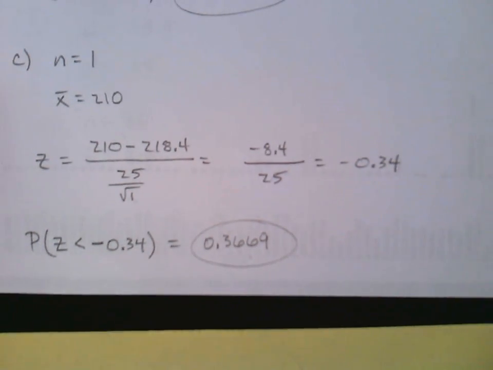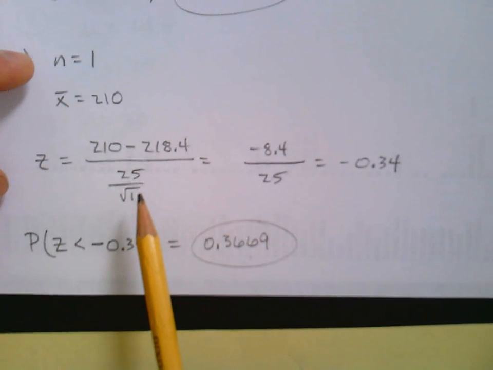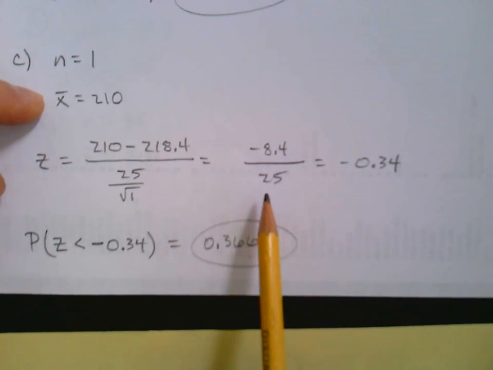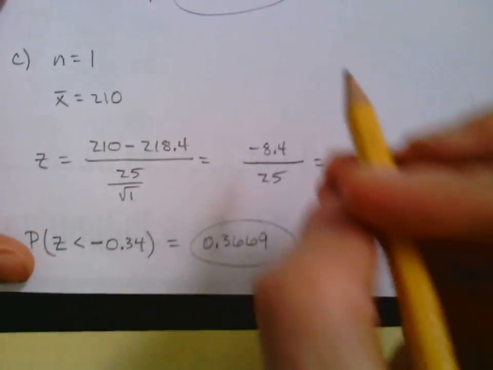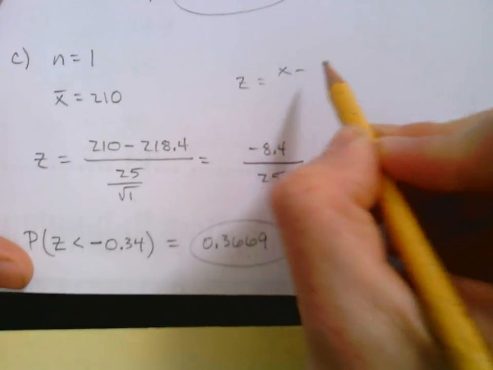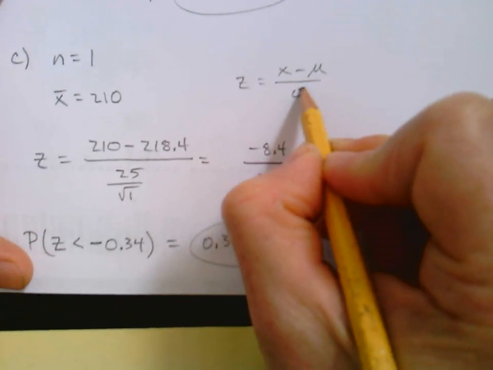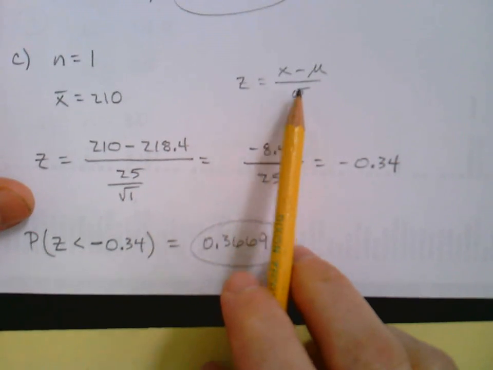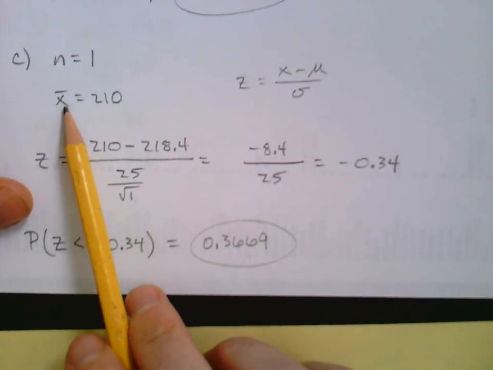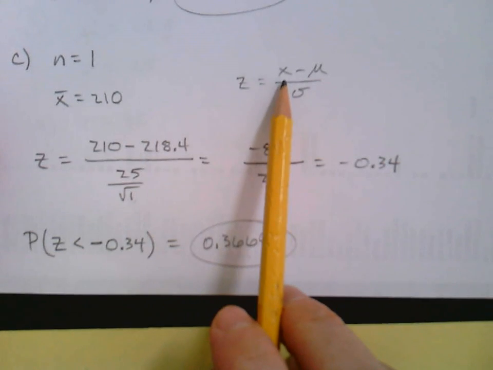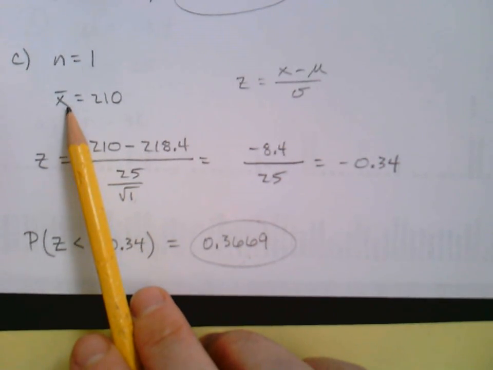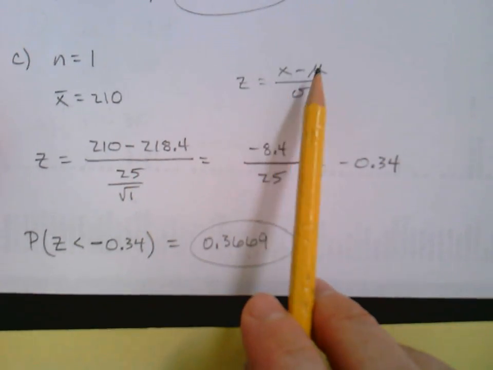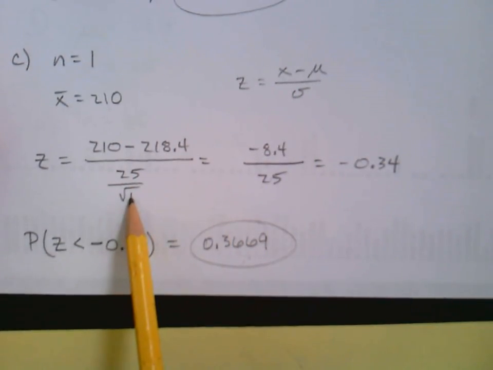Hey, wait a second. If n equals 1, the square root of 1 is just 1. Haven't we really just used the formula from chapter 6? I mean, X bar, we're calling it a sample average, but it's just one person. That's not really, I mean, I guess it's an average if you took an average of one thing, but that's just like an X and then our mu and our sigma, and we don't need to divide by the square root of 1.